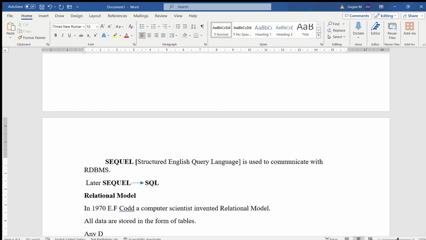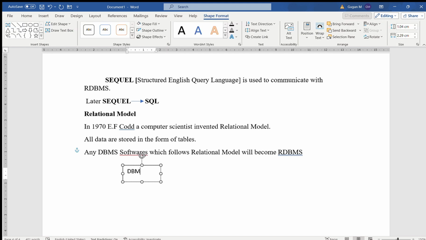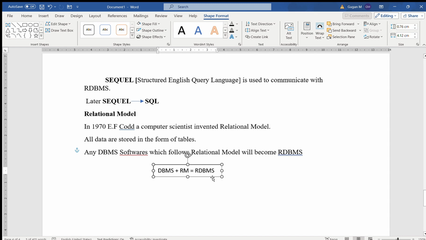Any DBMS software which follows the relational model will become RDBMS, that is DBMS plus relational model equals RDBMS.